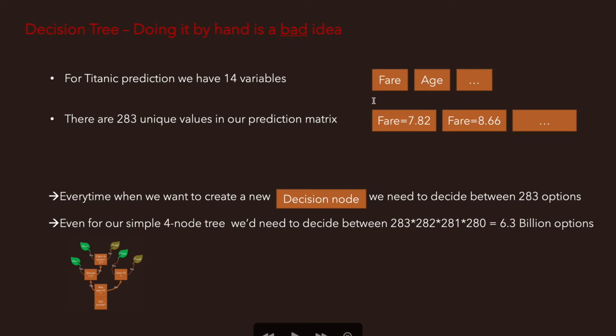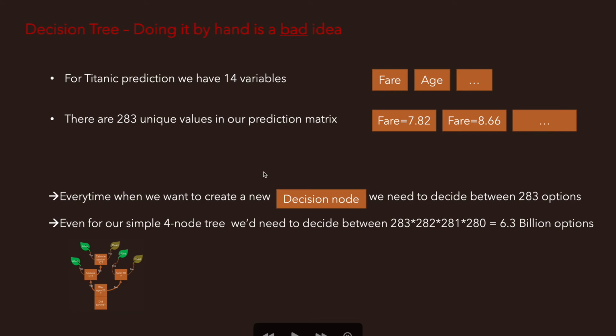Just the example we saw right now, we have 14 different variables that we could pick for that first stem here. And for these 14 different variables, there are 283 unique values. So in your whole X matrix that we created very painfully in the data section, you have 283 unique things inside.